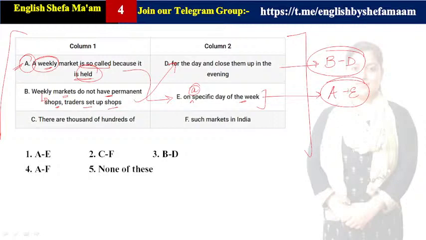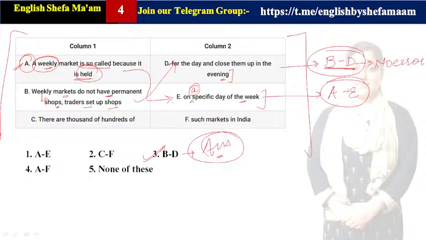They are having traders set up shops for the day and close them up in the evening, and they used to close them up in the evening time. Clear. So that is all about weekly markets. Okay. So definitely B is getting correlated with D, and here you are getting no grammatical error. So the perfect combination for this one is guys B and D. Clear. B and D is making a perfect correlation.